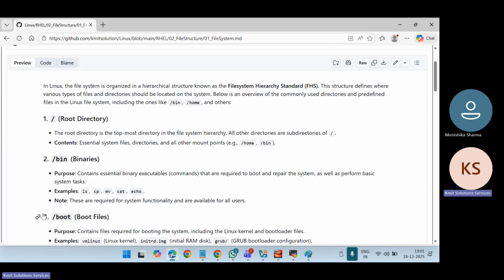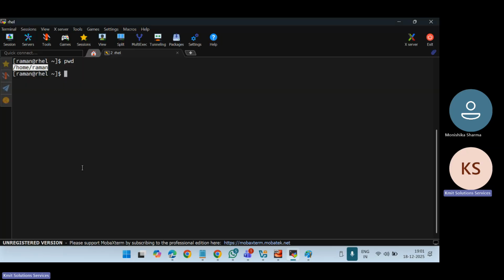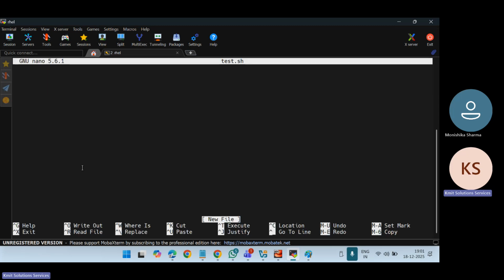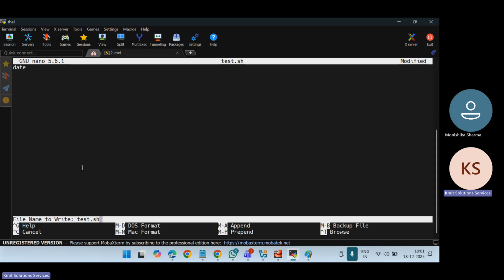Now, next is the bin directory. So what is the bin directory? See, let me show you one example. Consider I'm creating one shell script file. A shell script is basically a script file in Linux. So, for example, I say sudo nano, and I will create a shell script, say test.sh file. Okay. So I need to log in with the Raman user, and here I'm just writing a date command. And let me save this.